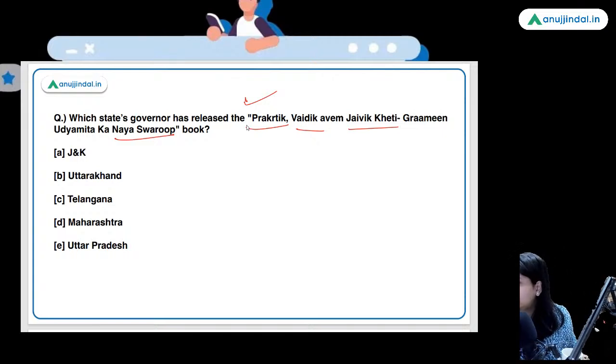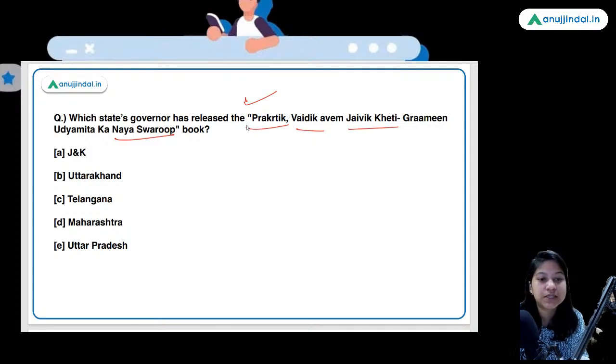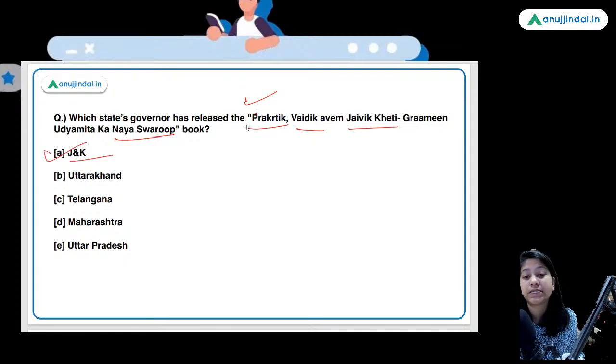Okay, Jammu Kashmir is the right answer. Option A, Jammu and Kashmir is the right answer. The governor of Jammu and Kashmir has released this book.